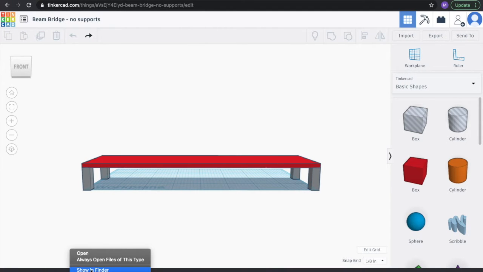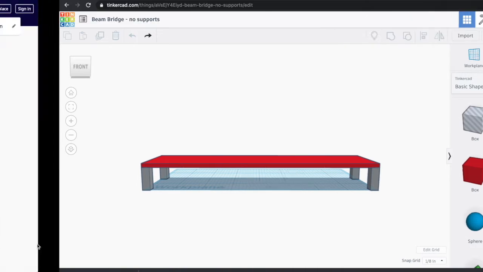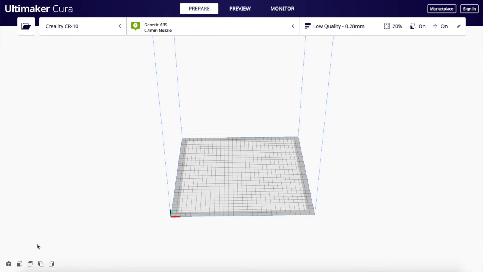So you can see that it says beam bridge, no supports. That's what I titled this file. After you have given me the file in Microsoft Teams, I will print them.